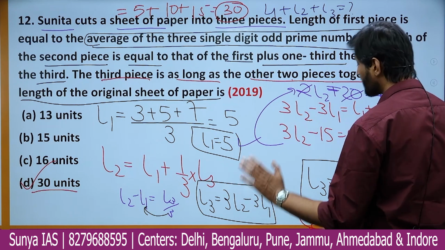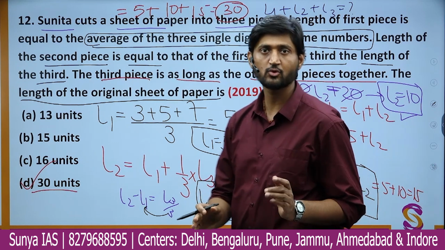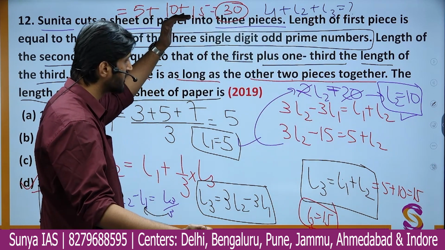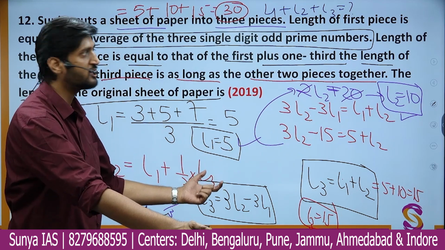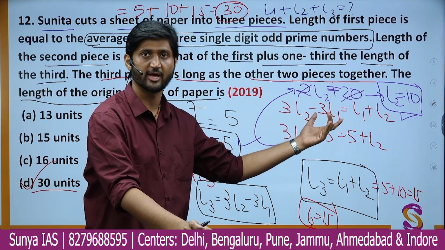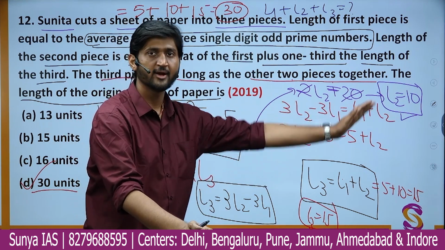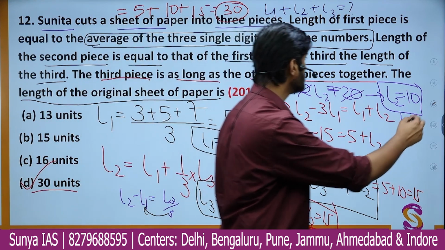Okay. So I know it was a bit complex, but not that difficult. The only idea here is to just filter out the necessary information. The calculation is easy. The equation framing is easy, but you have to just figure out whatever information is being provided to you and understand the scenario, which I showed to you by drawing that diagram, which is now erased obviously. So we'll move on to the next question now.